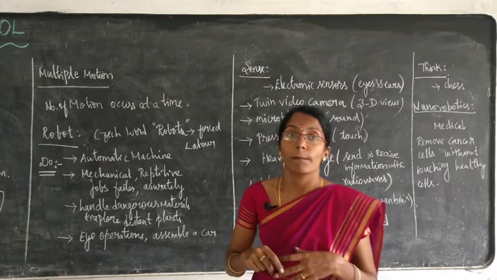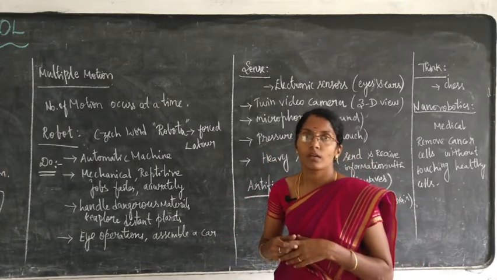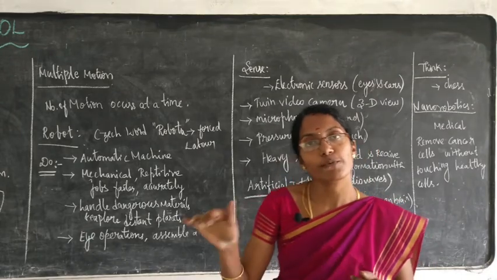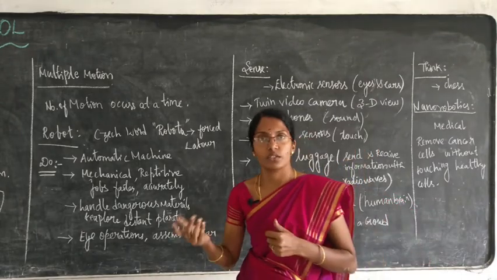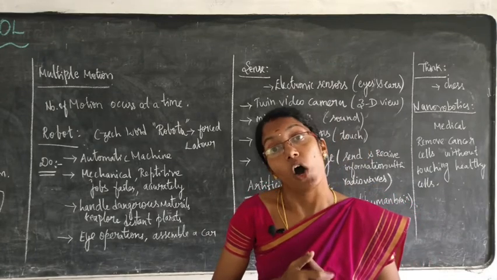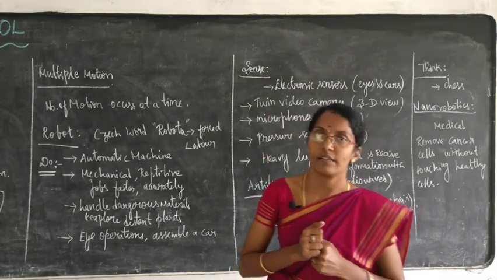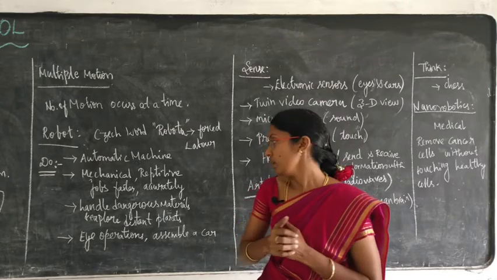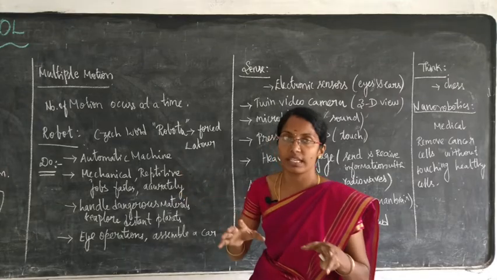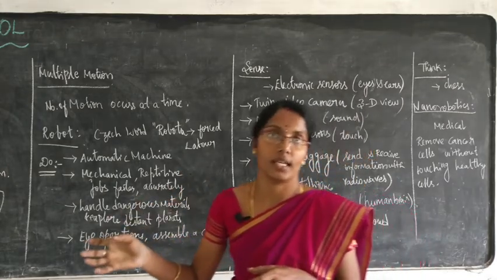They do it by the program. What is the program? We had seen the computer lesson, no? What is the fifth generation of computer that we are using? In the fifth generation of computer, what are we using? Artificial intelligence. We had seen that. Keep in memory that it is artificial intelligence. By using that artificial intelligence, the robots are working.